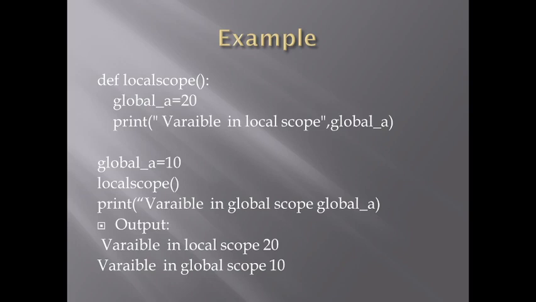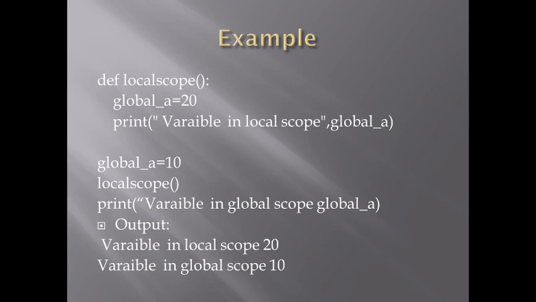So what this does is, in the local scope now we are creating a local variable named global_a, and as I have told previously, when there is a clash of names between the global variable and local variable inside a function, the variable which is local to the block will always have its value used.